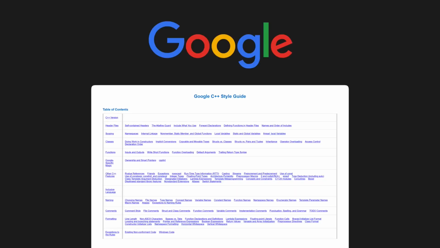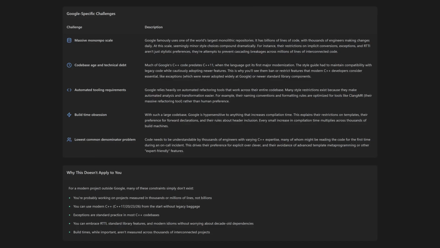When I first set out to learn C++, I made it a goal of mine to study the Google C++ style guide. However, many seasoned developers cautioned me against it, explaining that the guide is designed for Google's aging codebases and tailored to address Google-specific challenges, many of which are irrelevant to modern codebases outside of Google.